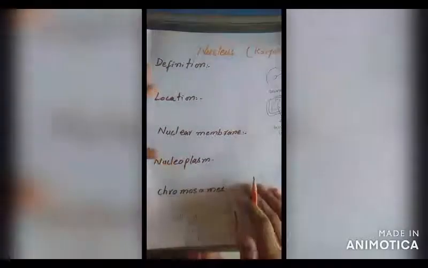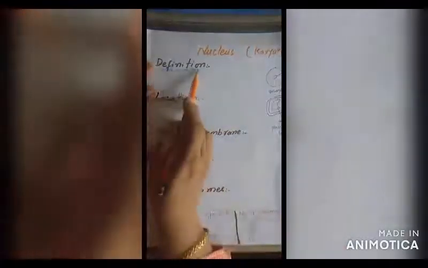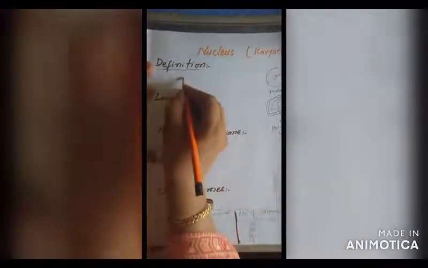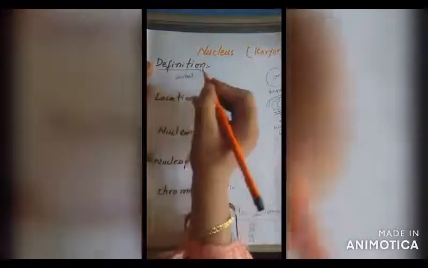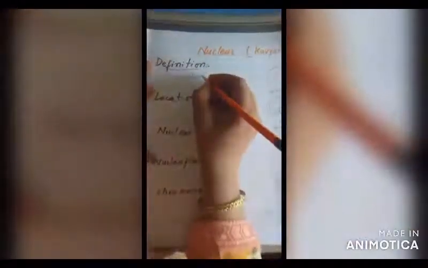So, let's define the nucleus. It is a little bit circular or oval shaped structure present in all cells, all animal cells and plant cells, and is known as nucleus. In case of animal cell, it is present in the center, and in case of plant cell, it is at the peripheral position due to presence of a large vacuole in the center.